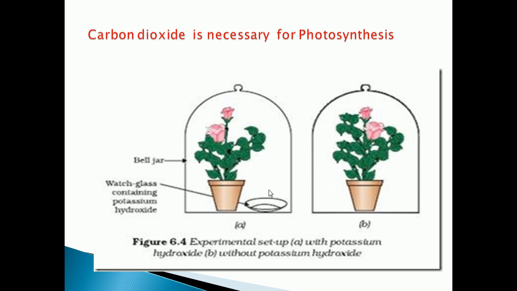But the leaf of the plant with the potassium hydroxide does not turn blue black, which shows that there is no starch. No starch is formed because the potassium hydroxide absorbs the carbon dioxide which is necessary for photosynthesis. So from this we can conclude that carbon dioxide is necessary for photosynthesis.